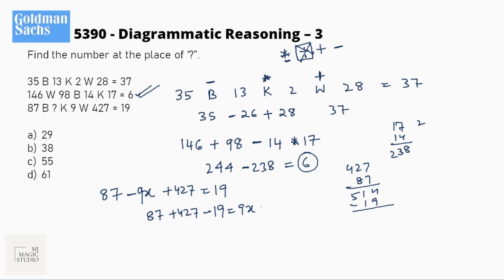411514 minus 19, 5 is 495. So x should be equal to 495 by 9. This will go 5 times and again 5 times. 55. Yes, that we have in option C. Do practice a lot of these kinds of questions, because they will ask you at least one from this numerical operators placement. Let's move on to the next one.